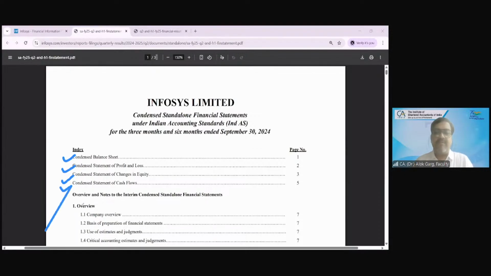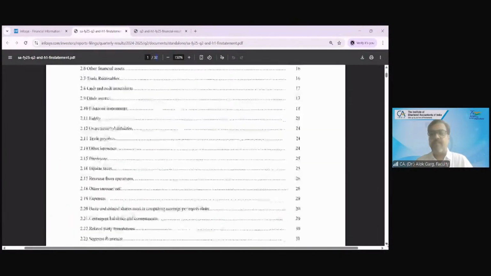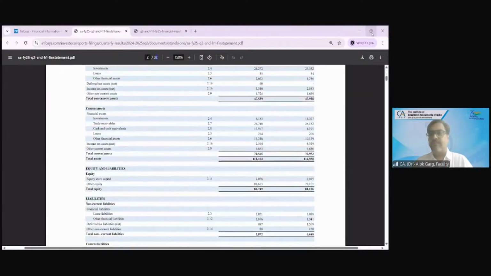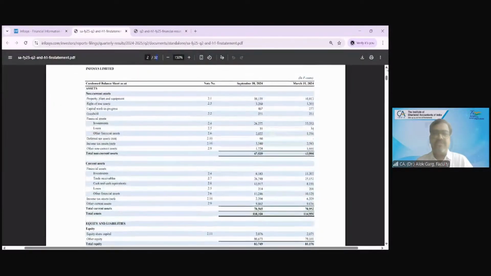Condensed statement of cash flows. So those condensed balance sheet, P&L, statement of changes in equity, and cash flows, and few notes to accounts, limited notes to accounts, that we will see later on. But let's go to the balance sheet first. This is the balance sheet.